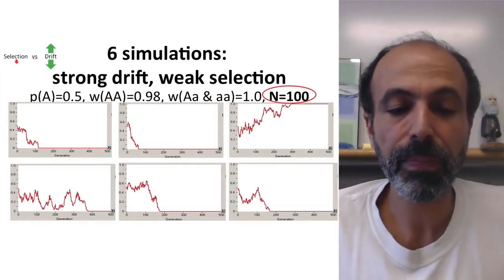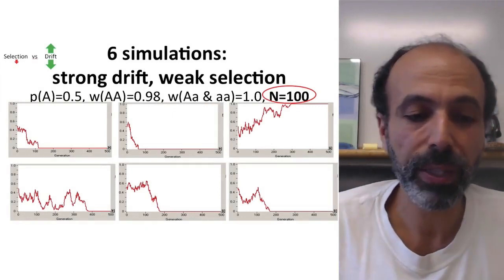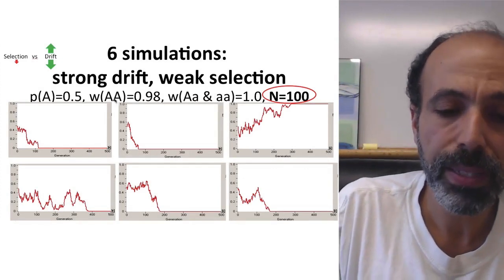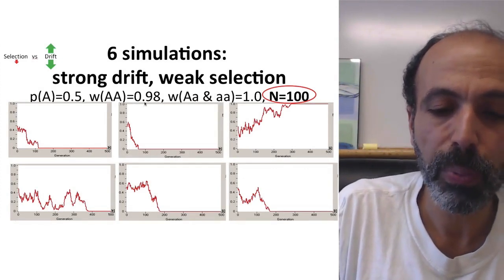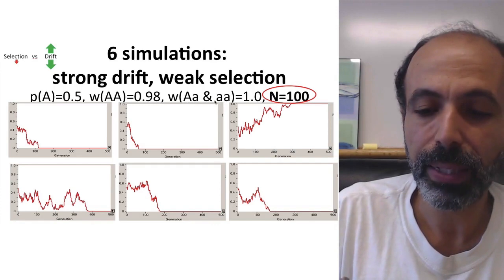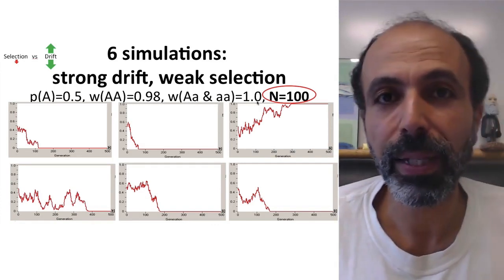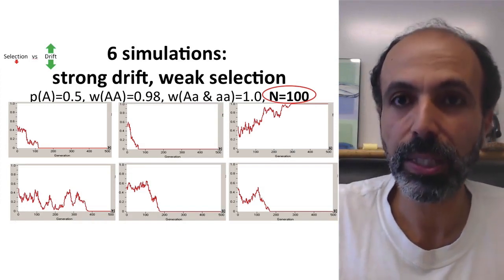What I've modeled here are 6 simulations. This is using allele A1. What I did is I said that the fitness of the big A genotype is 0.98, whereas the fitness of big A and little a is 1.0. So selection is trying to eliminate the big A allele, and it's doing so kind of slowly.